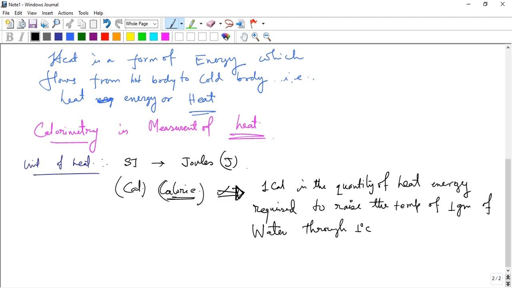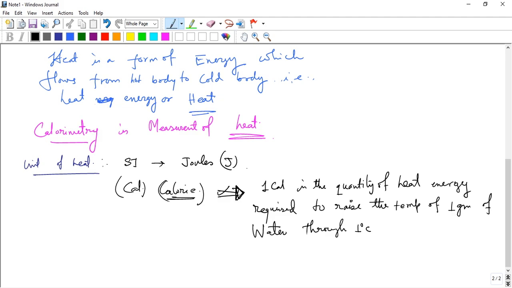Okay, so the SI unit of heat is joule, and another unit is calorie. So the definition: 1 calorie is the quantity of heat energy required to raise the temperature of 1 gram of water through 1 degree centigrade.